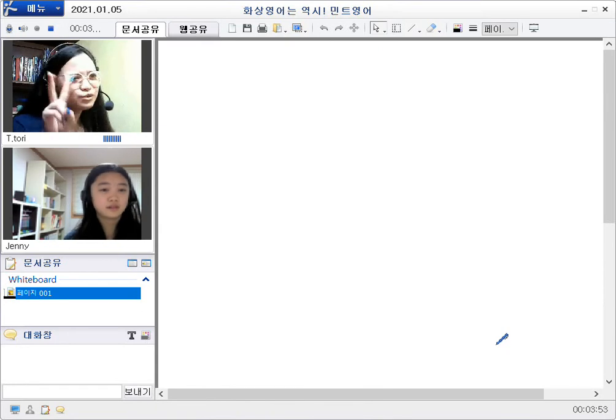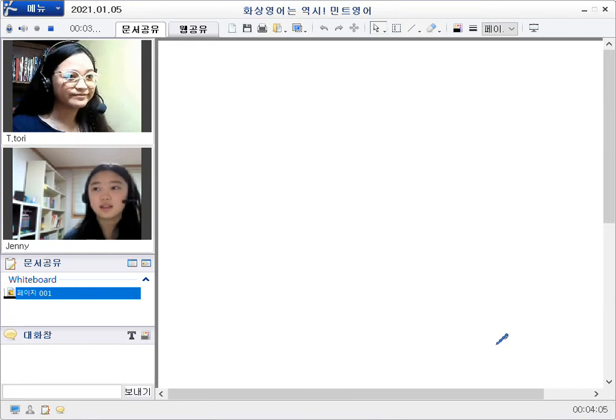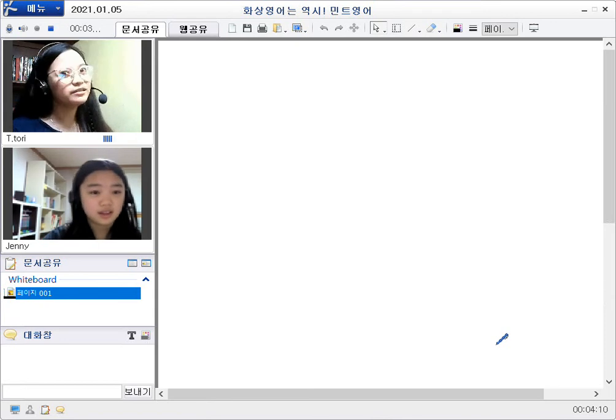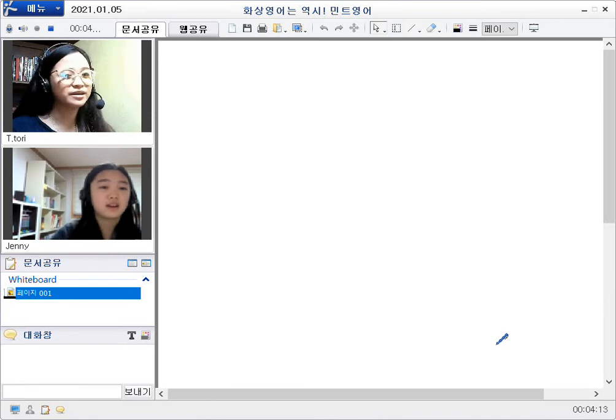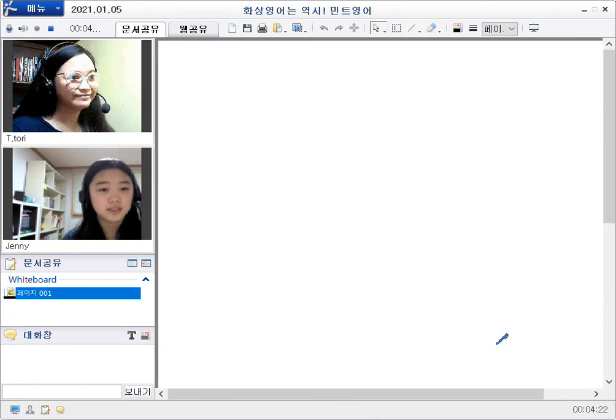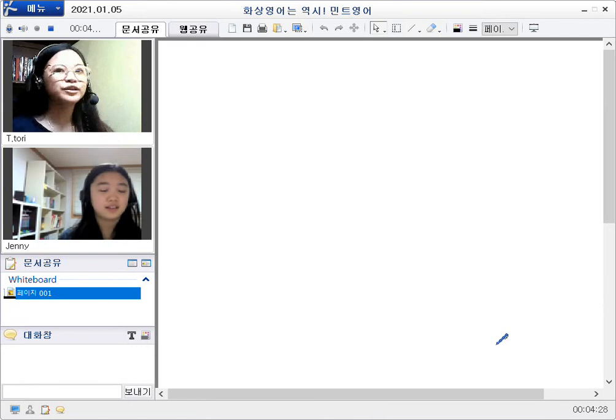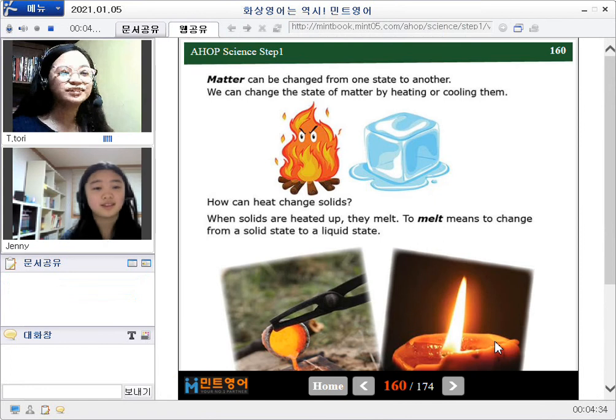Now, there are two ways on how to change matter, right? So what are the two methods? It is melting and it is boiling. Oh, yeah, melting and boiling, I think it comes together, right? Because melting is like heating, right? Yeah, that's right. Freezing, freezing. Freezing, very good. So you either heat it up, or you freeze it. All right? Yes. Okay, that way you will change the matter.